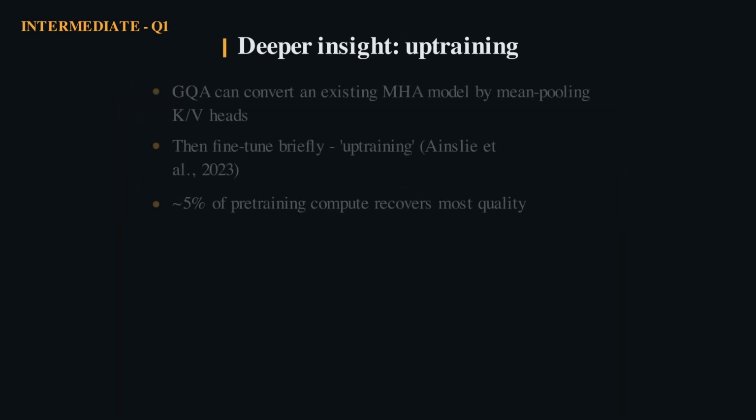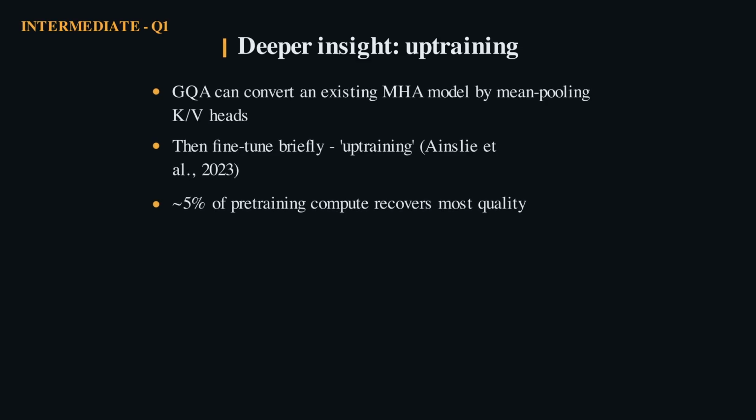The clever bit from the GQA paper: you don't retrain from scratch. You mean pool the existing key value heads into groups, then uptrain with a small fraction of the original compute.